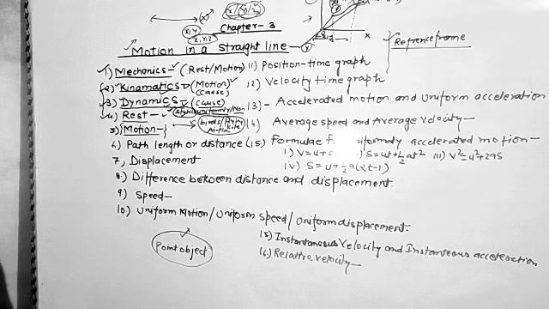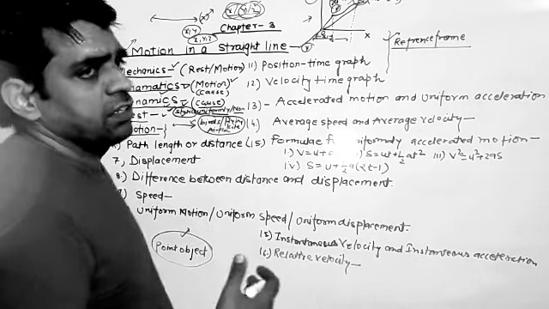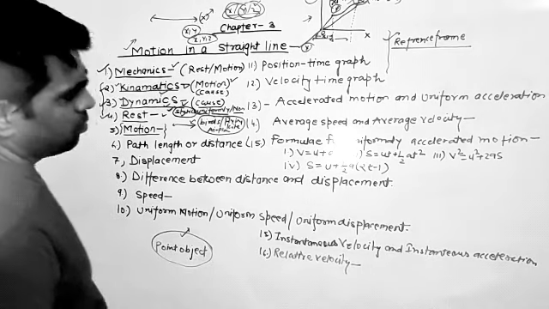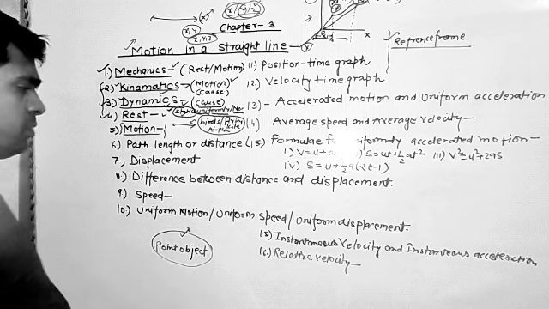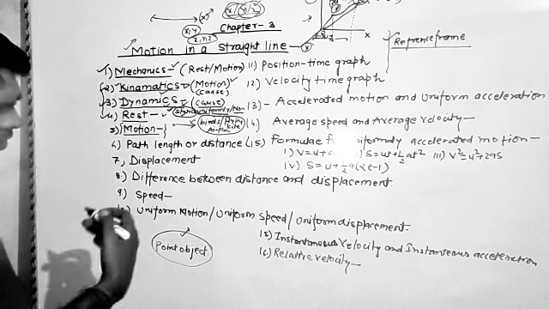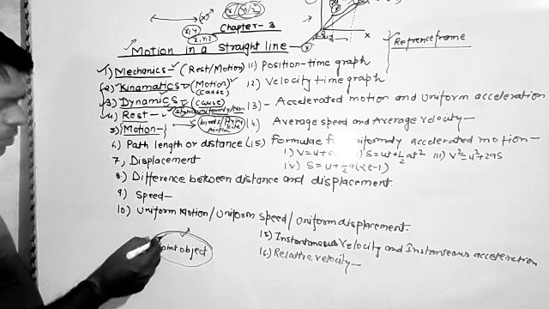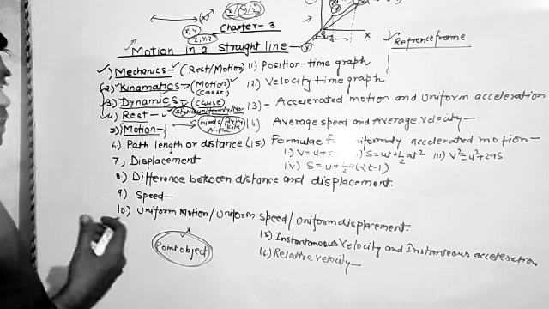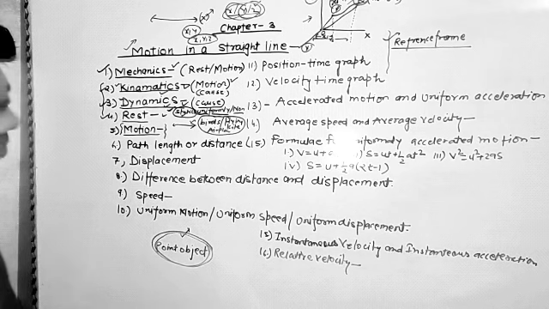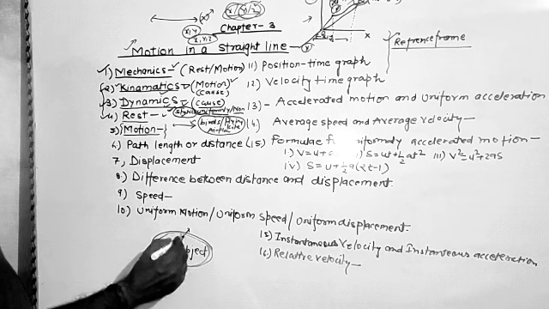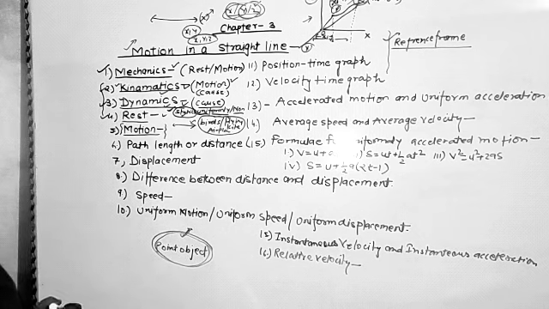We can understand this better: suppose that we are traveling in a bus and we have to describe the nature of the motion of the bus. The distance traveled by the bus is actually larger than its size. So it is very convenient, in measuring the motion of the bus and the change in its position, to choose the bus as a point object. So any object whose distance traveled is much greater than its own size will always be considered a point object. What will we call that object? Point object.